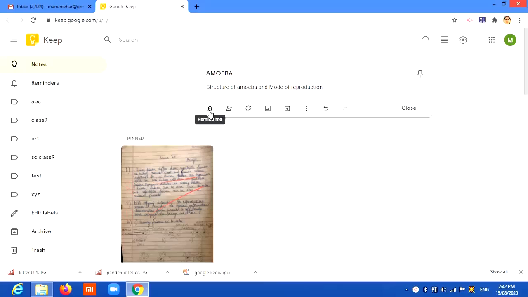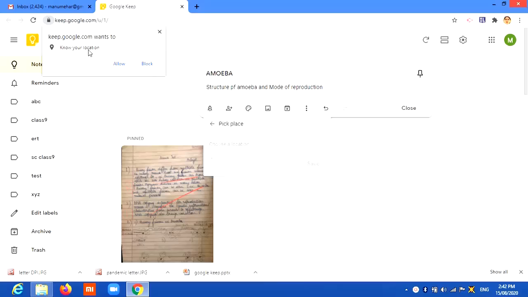Now, as I told you in the beginning, you can set your reminders. This bell icon is a reminder. Supposing you need to teach this topic in the evening, you can put up your time here. Tomorrow, next week, you can pick any date, any time when you want to do it. Or supposing you prepare some list or some presentation which you need when you go to Chandigarh or when you go to another place, you can just pick the place, put the location.